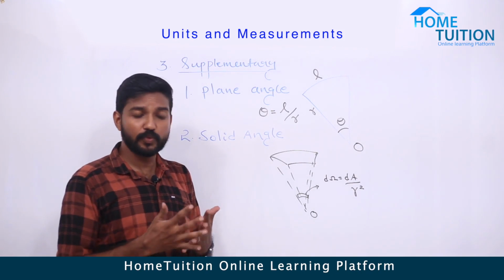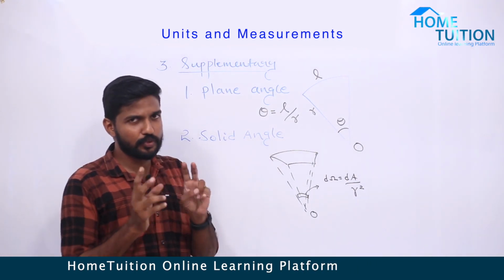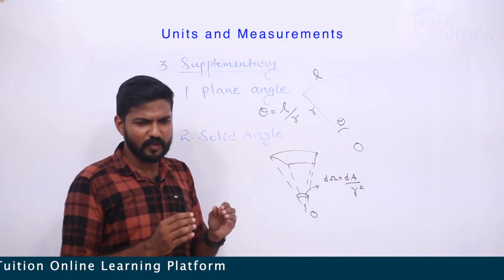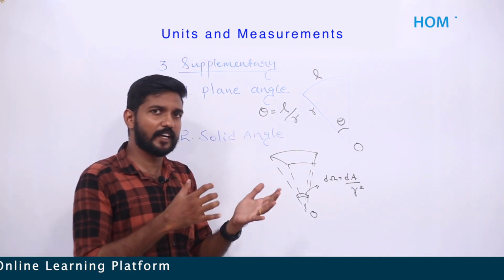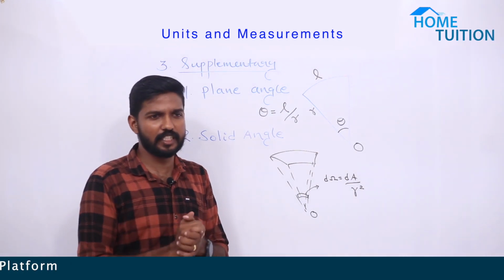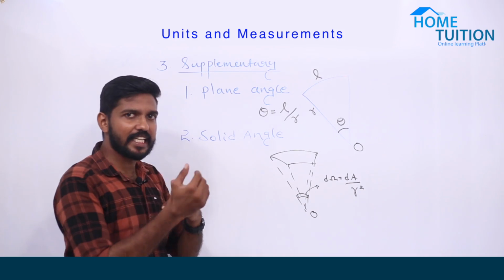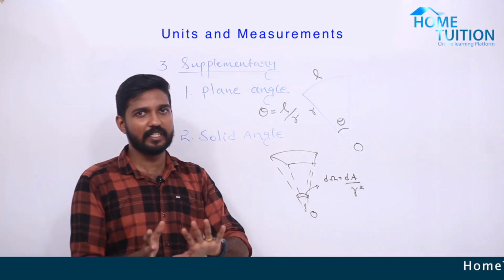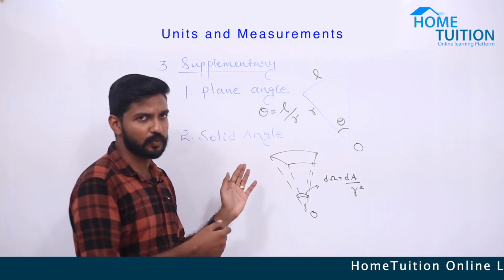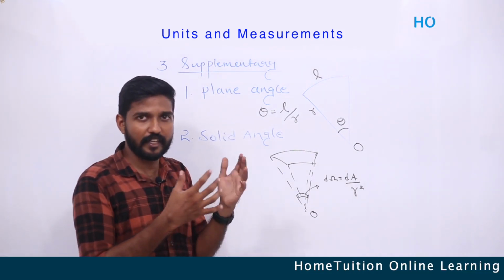Next, we are going to learn about two different quantities, supplementary quantities. We have learned fundamental physical quantity, and also derived physical quantity, and there is another category which is neither fundamental nor derived. We cannot categorize these two as fundamental or derived.